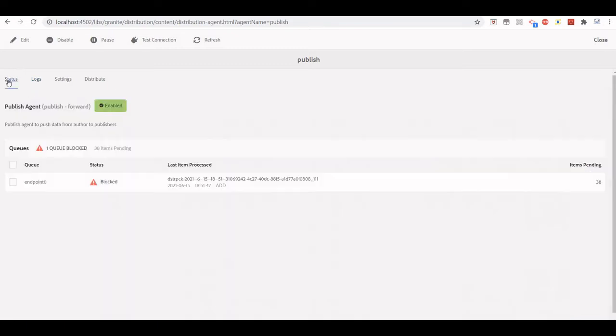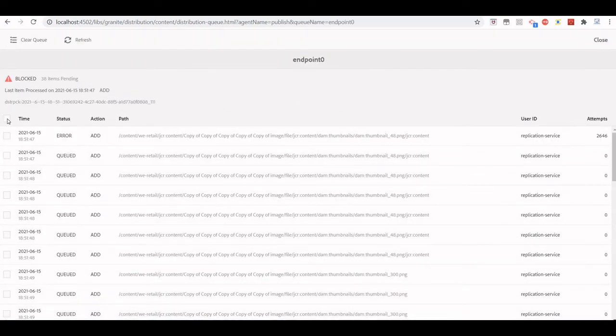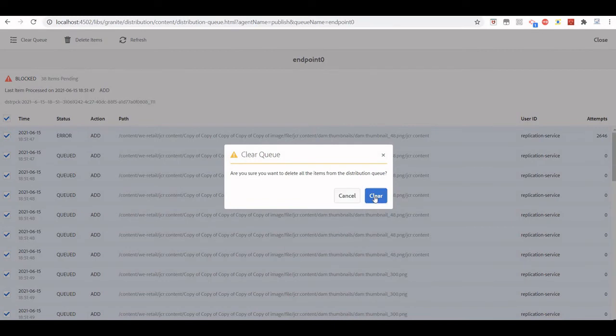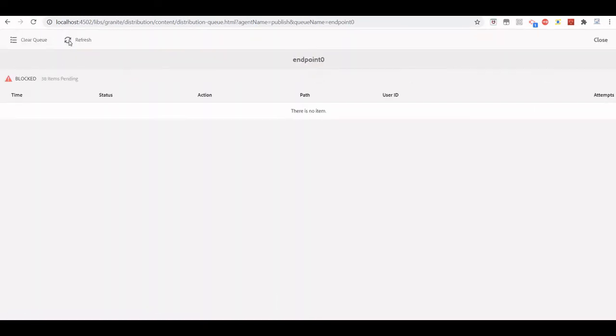But right now what we are going to do is click on this queue, go to this endpoint, select all items and clear the queue. Okay, let me just refresh it.